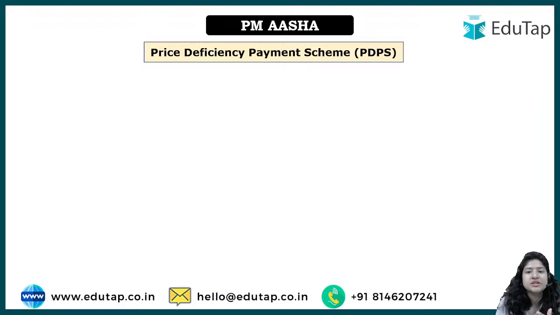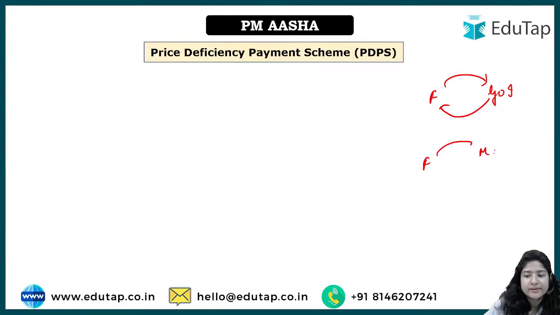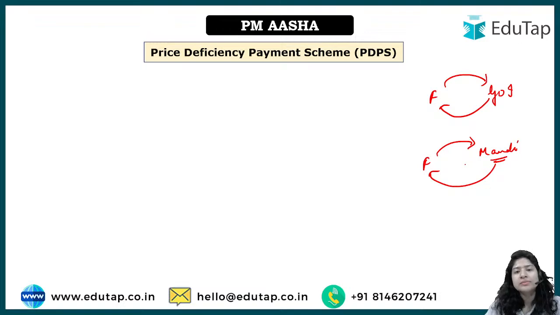Now next is the price deficiency payment scheme. So what is the case here? Look, in the first case the farmer directly went to the government of India and they procured. So it was a one-to-one connection. Now what is the second case? In this, the farmer went to the mandi to sell his produce. But the people in the mandi, the procurer, said this is the current rate going on in the market, the current value of your crop. For example, he said the current value of the oilseed that you have given me is rupees 50 only. So I will give you 50. If you want to take it, fine, or you can just leave.